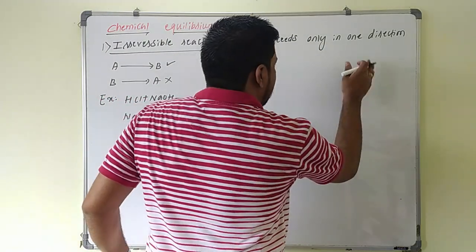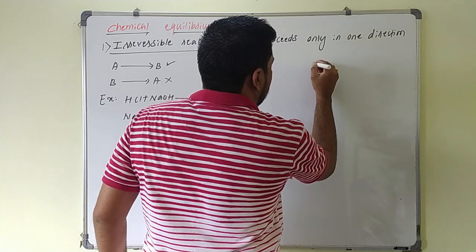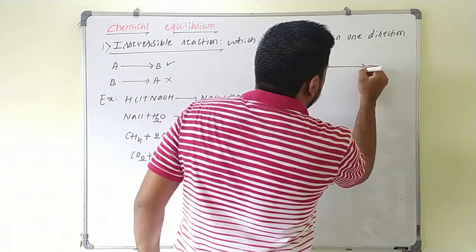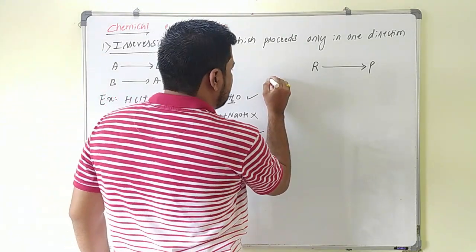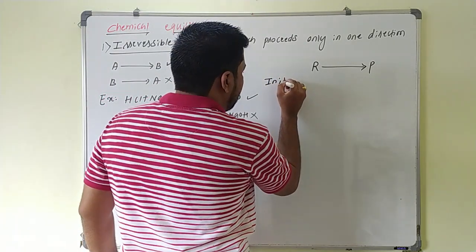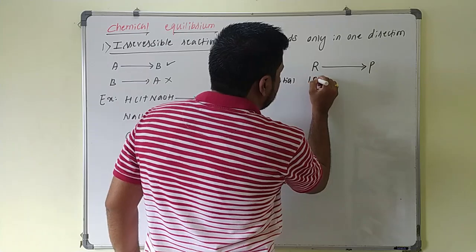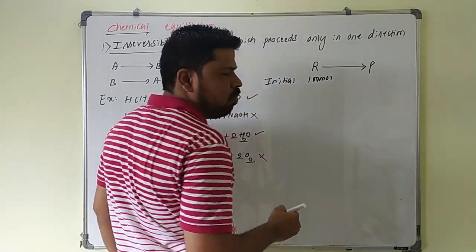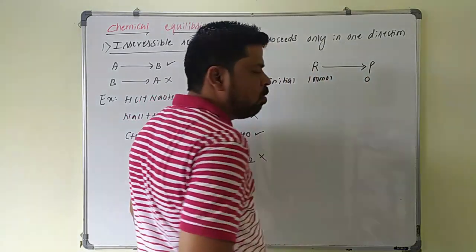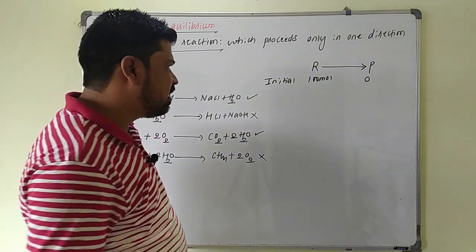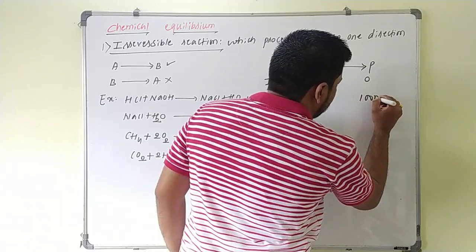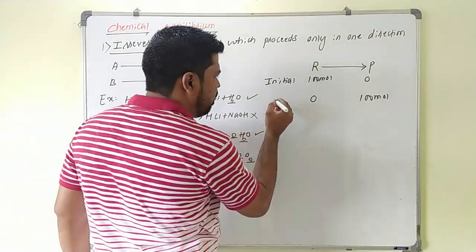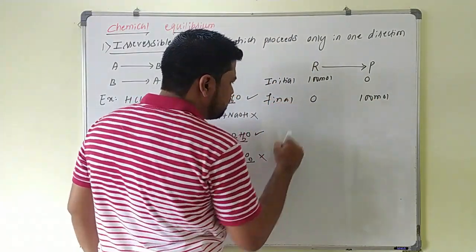For example, if I take an irreversible reaction in which a reactant is going to give the product, initially, if 100 moles of reactant is taken, no product will be formed. Once the reaction completes, entire reactant gets converted into what? Product. At the end of the reaction, 100 mole of the product will be formed.